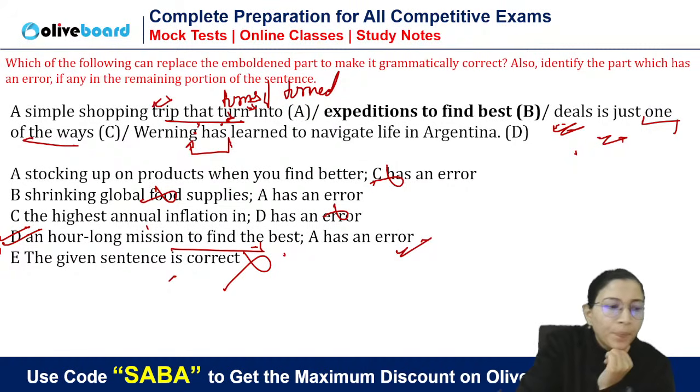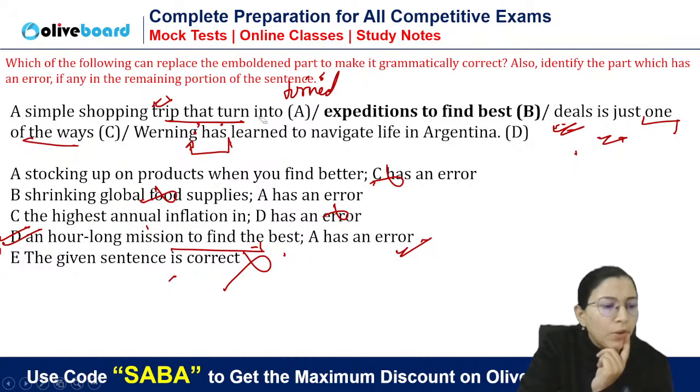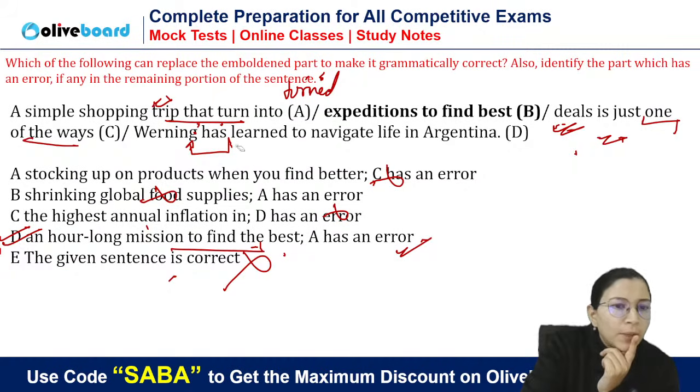So if I ask you, among these two, which one will you choose? If there is an option to choose between turns and turned, you have to choose one. Quickly, these days we are studying this. Anybody from the Foundation or Achiever 6.0 batch here? Today only I discussed this. If you have to choose between turns and turned, which one will you choose? Is it a routine action? Every time a simple shopping trip turns into an hour-long mission? Not part. See, it is has plus V3.